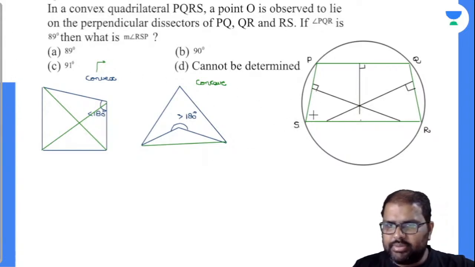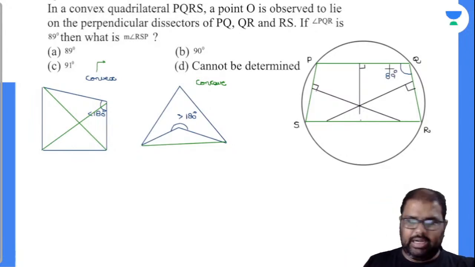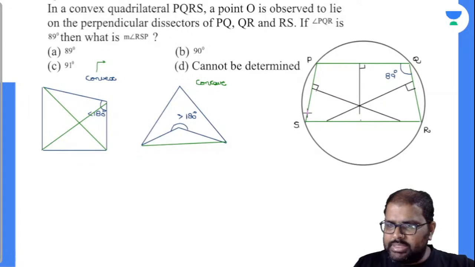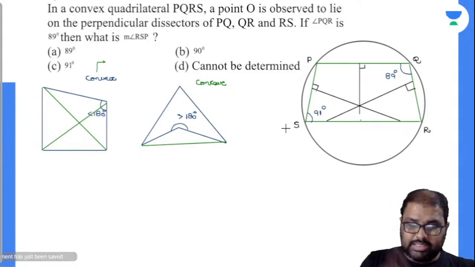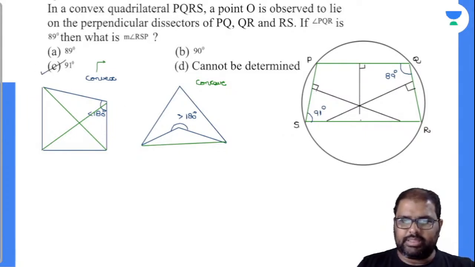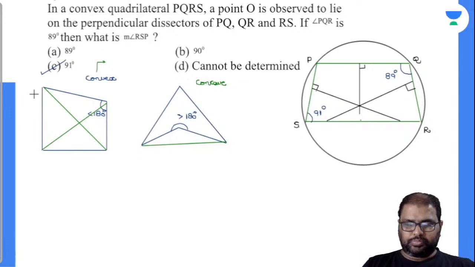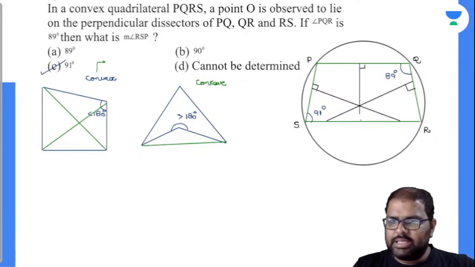You closely observe there, angle PQR is given as 89 degrees it seems. Now you closely observe there, this convex quadrilateral is nothing but called cyclic quadrilateral. Sum of the opposite angles of a cyclic quadrilateral must be equal to 180 degrees. Now damn surely this has to be equal to 91 degrees, right? Sum of the opposite angles of a cyclic quadrilateral must be equal to 180, and your option number C satisfies here. Perfectly done. Yes. Let's go for the next one.